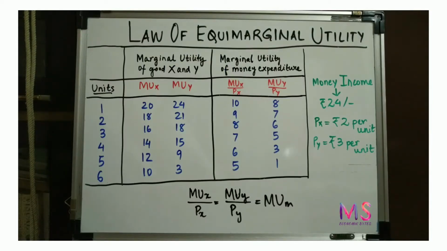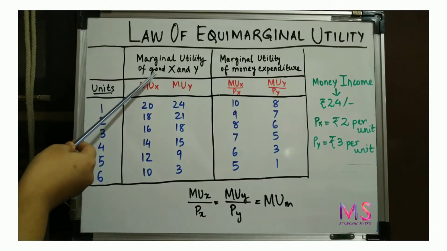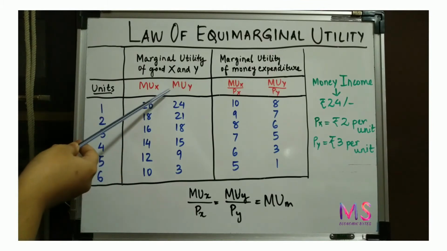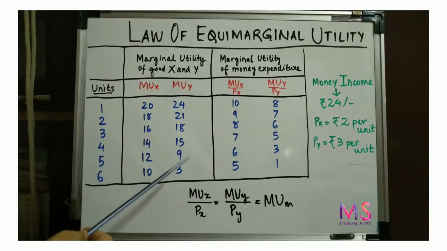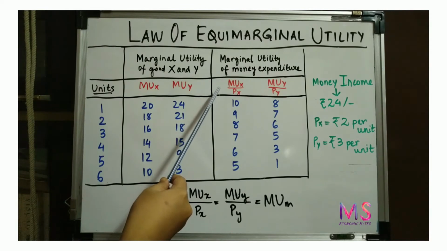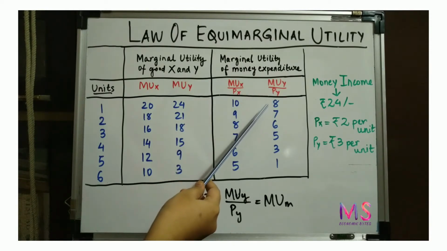This is the tabular representation of the law of equimarginal utility. In order to explain the table, we have taken an example with two goods, good X and good Y. The first column of the table shows the units of good X and good Y consumed. The next column shows the marginal utility of good X and good Y. In this column, we see the marginal utility of money expenditure, that is MUX by PX and MUY by PY.